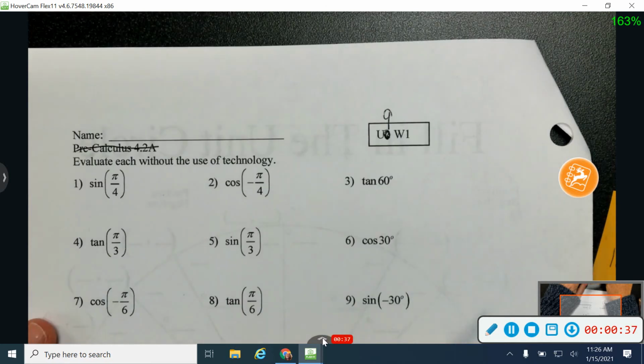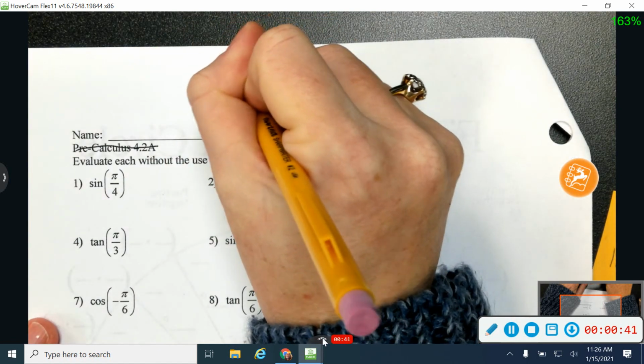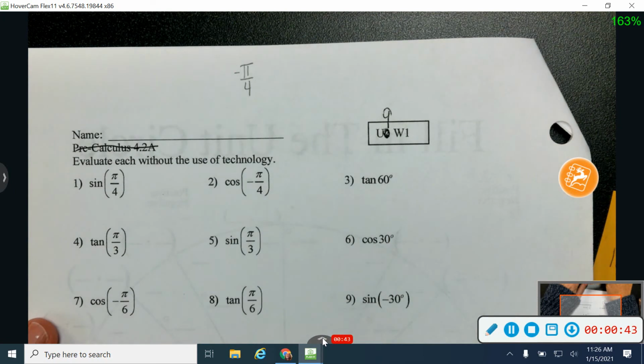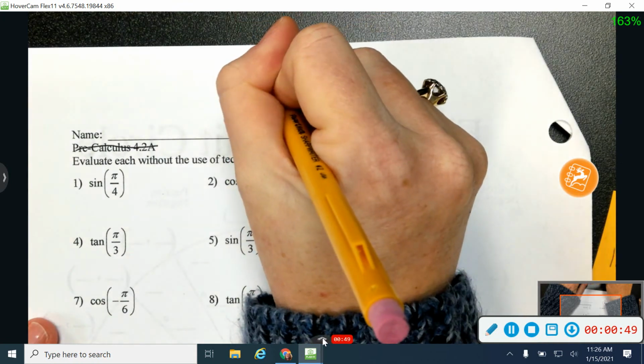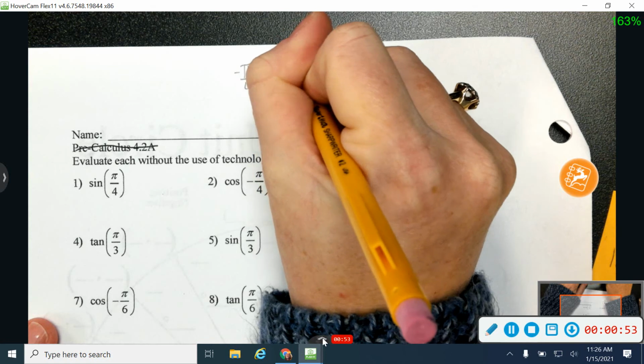Okay, if you want to work with it as a coterminal angle, I'm going to take my negative pi over 4, and just like we did on the test last week, I'm going to say that it's too small, so I want to add 2 pi, which would be the same thing as 8 pi over 4.